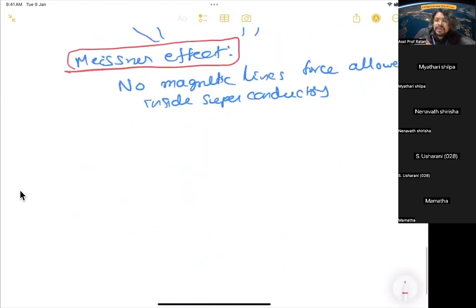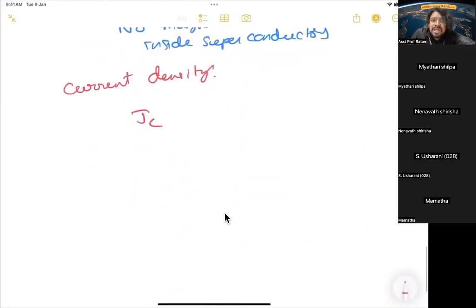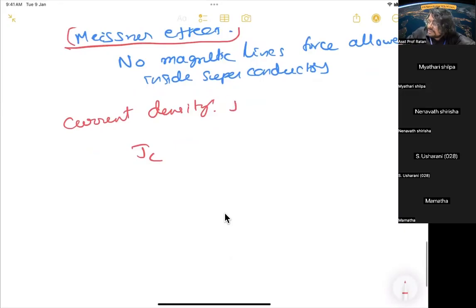No. Suppose a superconductor is conducting a current density. If you increase the current density beyond the critical current density, again it does not show any superconductivity. So when you increase the amount of current passing through a superconductor, there will be a stage at which it will stop behaving like a superconductor.